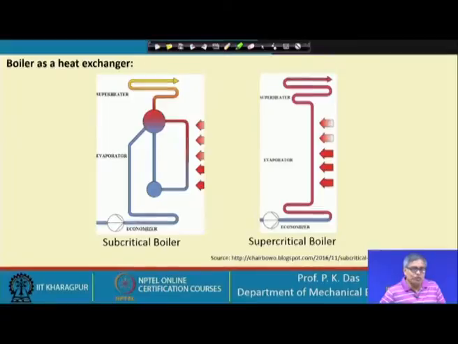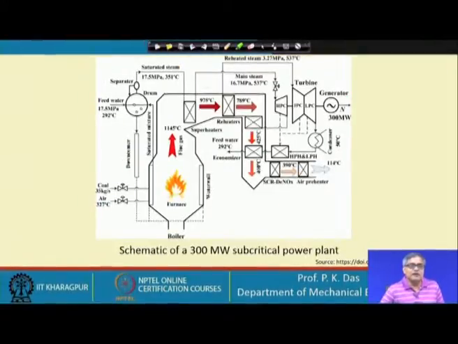Let us go to the next slide. Here we can see the furnace wall. This wall has to be kept cool, so we provide water tubes through it. That is why these are called the water wall. It absorbs the heat, some amount of steam is generated, it goes to the drum, and then through the downcomer it comes back.